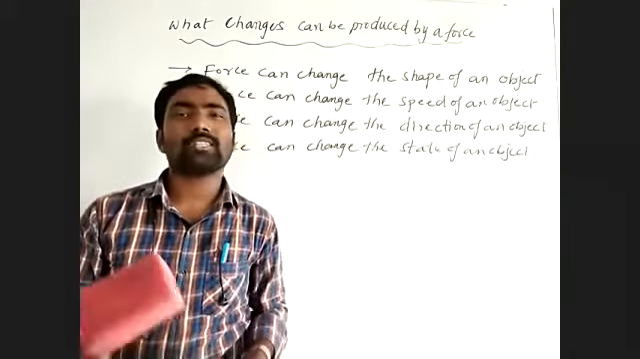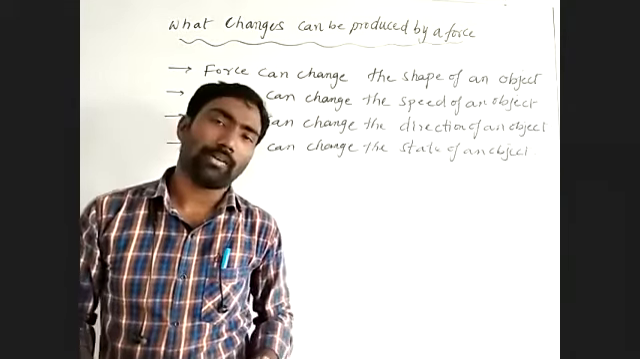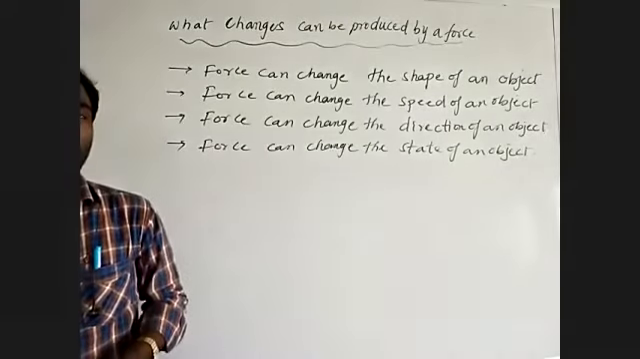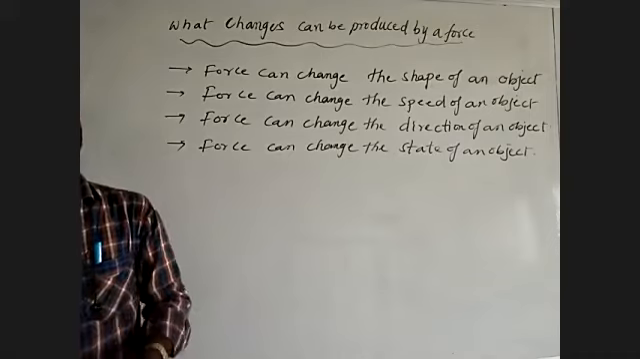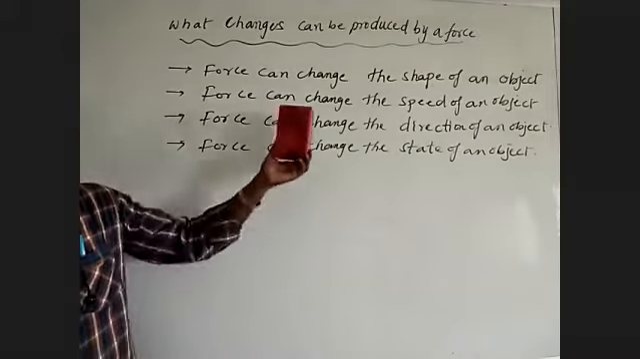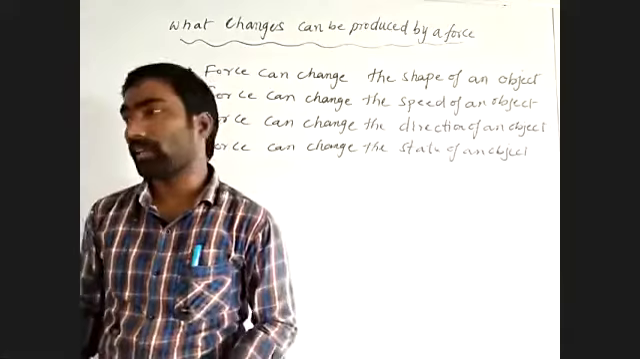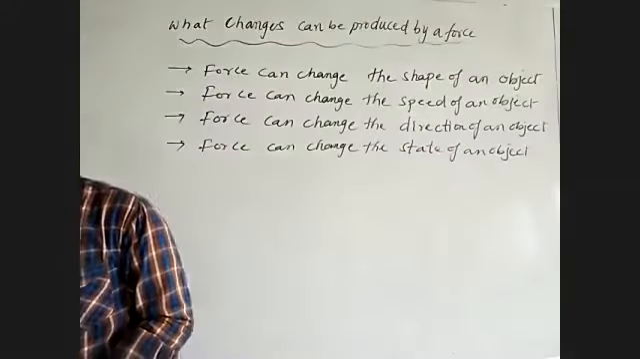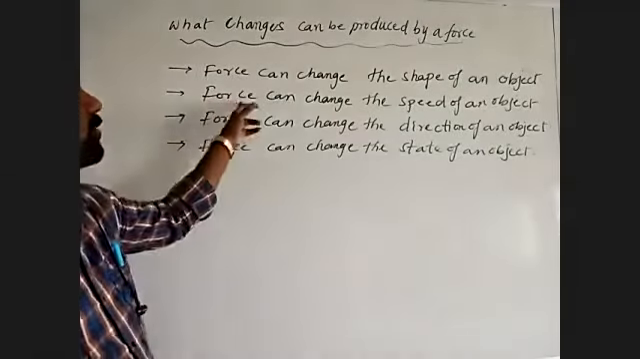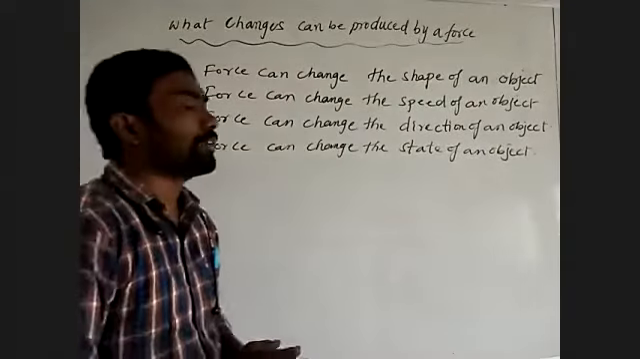When an external force is applied, it causes a change in the shape of an object. When we apply force on any object, that object can change its shape. And coming to one more thing, we can say force can change the speed of an object.